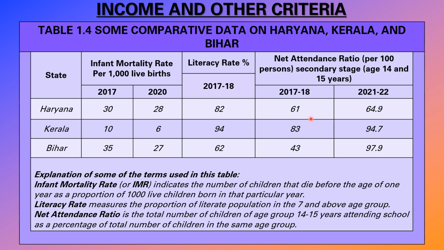In 2018 it was 61 percent, but see in 2020-22, what is the percentage? It is 64.9%. It has been increasing day by day. We can't say it is not increasing, it is increasing. But every state should reach the percentage of Kerala, I think, in infant mortality rate, literacy rate, and net attendance ratio. Only by calculating all these can we say whether the country is developed, underdeveloped, or developing.